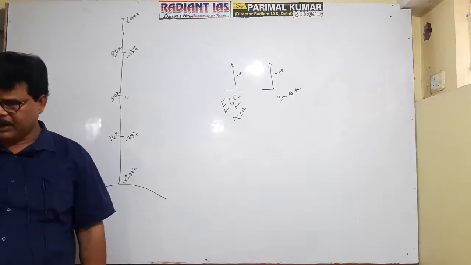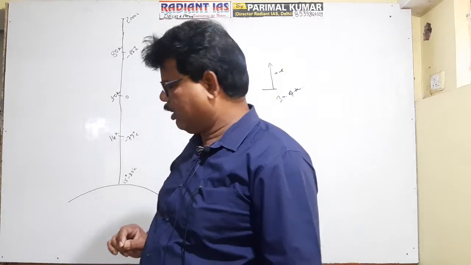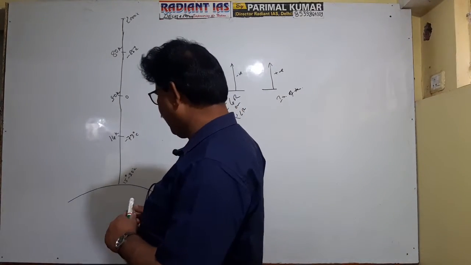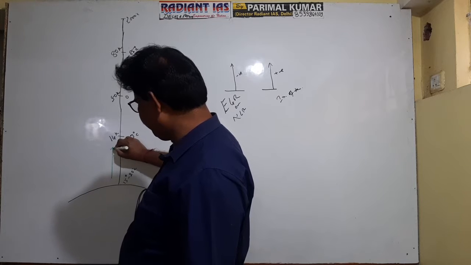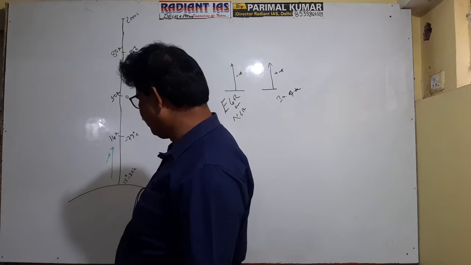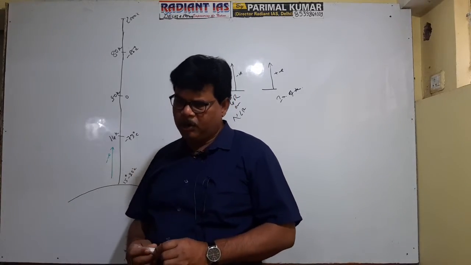So it is obvious from this temperature condition that in the lower part, up to 14 km, a negative trend in temperature is recorded. That is, this zone is characterized by environmental lapse rate or normal lapse rate.